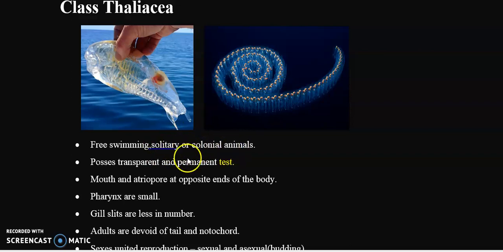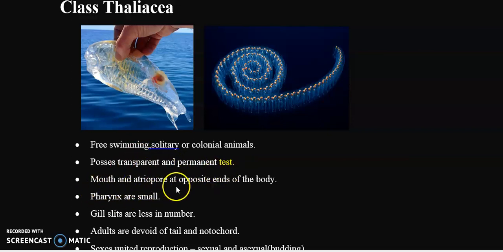The salient features include: they are free swimming, and some organisms are solitary, while some are colonial in nature. They possess a transparent and permanent test. Test is also called tunic. These are actually ectodermal origin layers. They are gelatinous in nature, soft and very thin, and this test or tunic is also present in the members of class Thaliaceae.